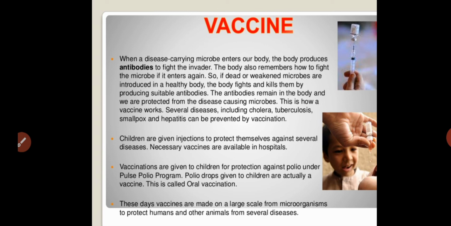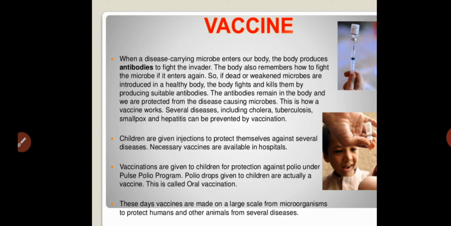Similarly, vaccines are given to children for protection against polio. Polio is very dangerous. We can prevent polio by using the vaccine under the pulse polio program. Every year the pulse polio program comes, and each and every child gets the polio vaccine to prevent the disease. Polio drops given to children are a vaccine. This is called an oral vaccine, because you take the polio drops through the mouth. That is what we call oral vaccination.